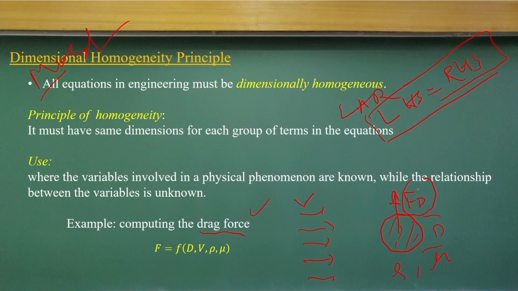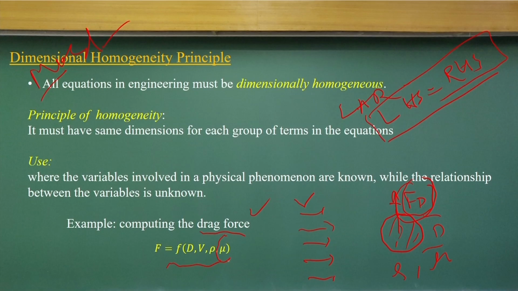So the drag force is a function of D, the diameter of the cylinder, V, the velocity of the flow, and rho and mu, the fluid properties related to density and dynamic viscosity, the viscous force components. The drag force in oil will be different compared to the drag force in air.